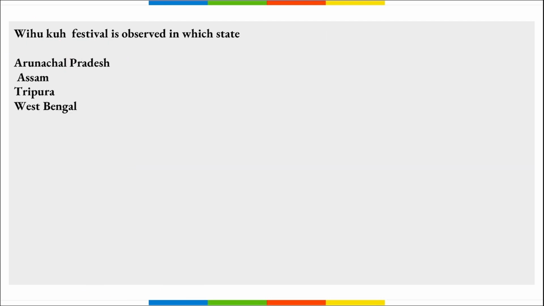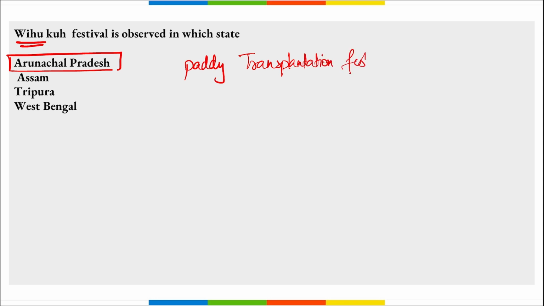Next is: Vihu Kuhu festival is observed in which state of India? See, Vihu Kuhu festival is observed in Arunachal Pradesh. First thing. Next thing, remember this Vihu Kuhu festival means paddy transplantation festival.